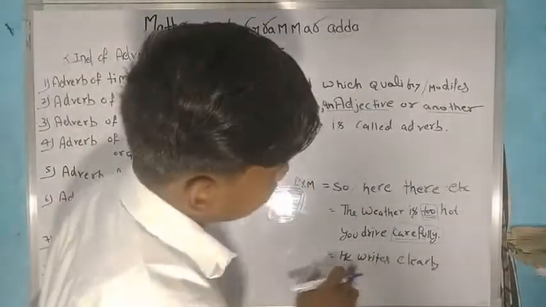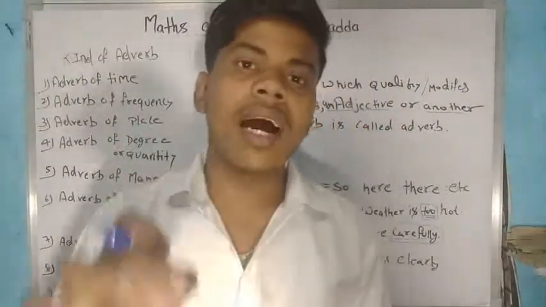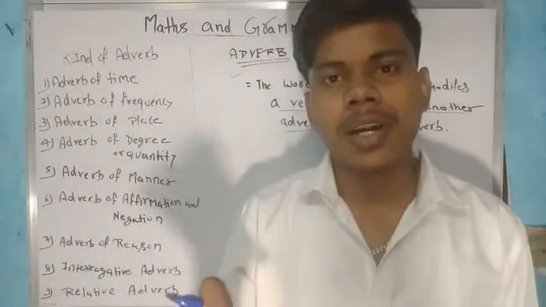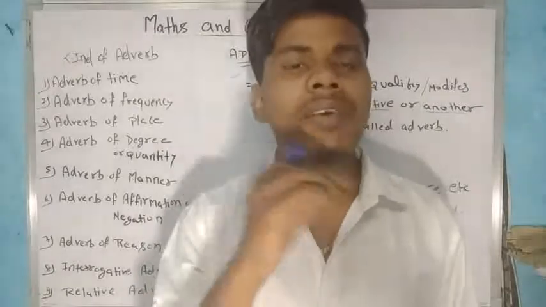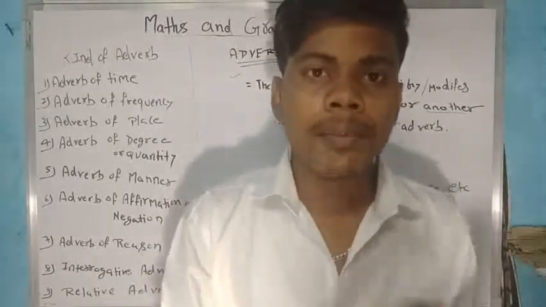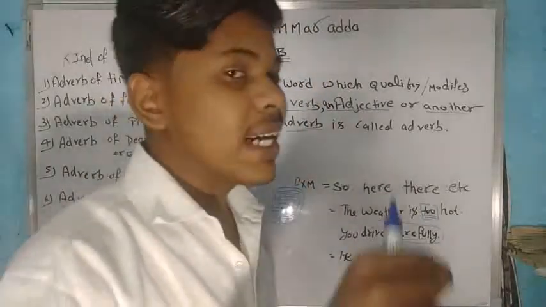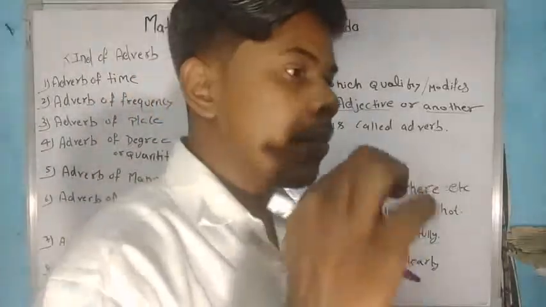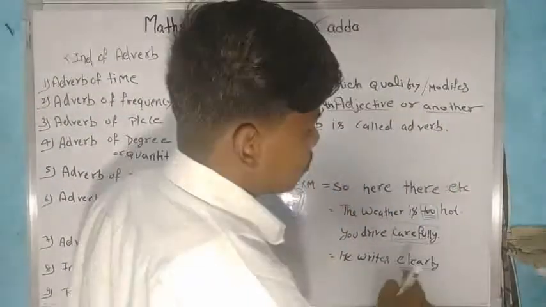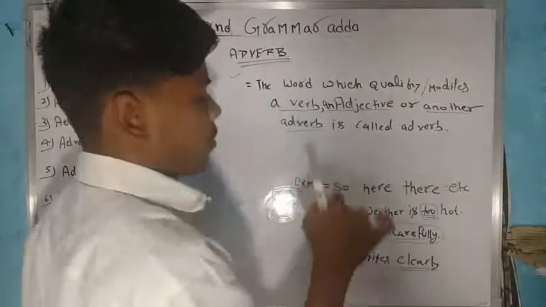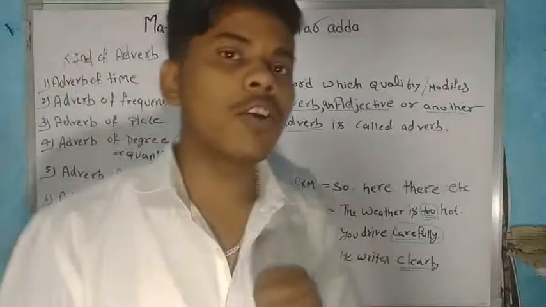Third, I write, he writes clearly. It means a person who is doing the work of writing, he is writing his paragraph, whatever his job is, writing clearly. But in this sentence, I'm saying to him that you write clearly. I'm giving main importance to writing clearly. It means clearly is an adverb.